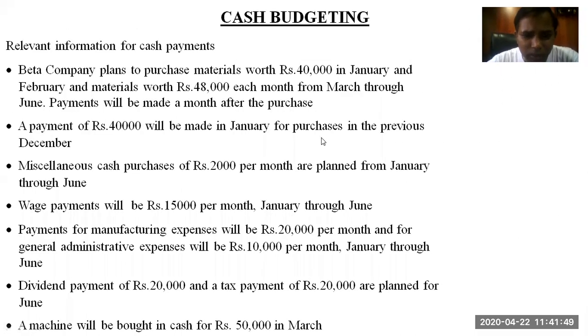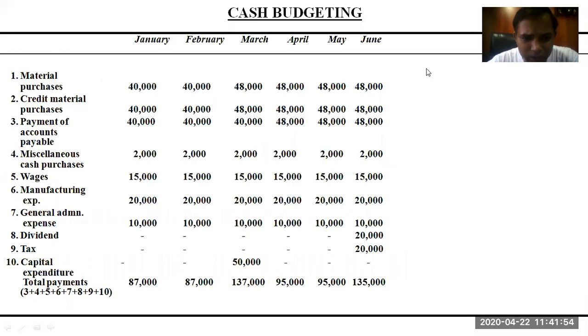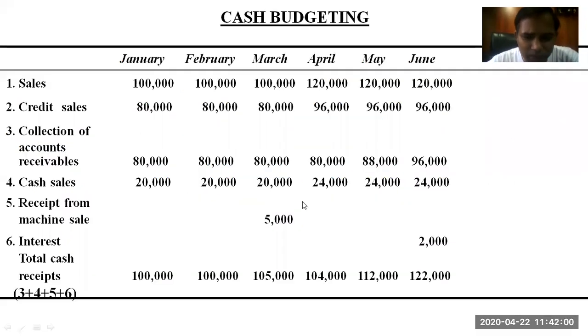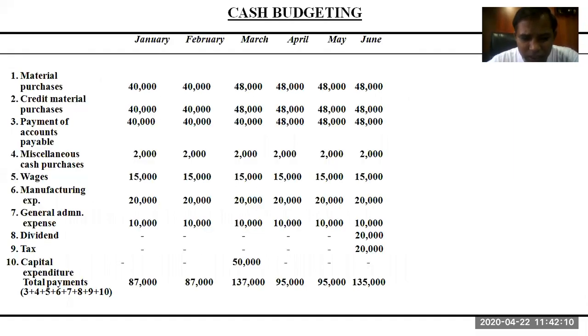This is about payment. The same format is applicable, and this is how the payment method is identified. What we discussed on that day was receipts, and you can see the total cash receipts for the months of January, February, March, April, May and June. In the same way, the total cash payments for January to June are also done.